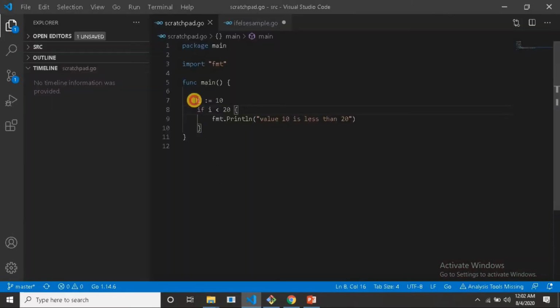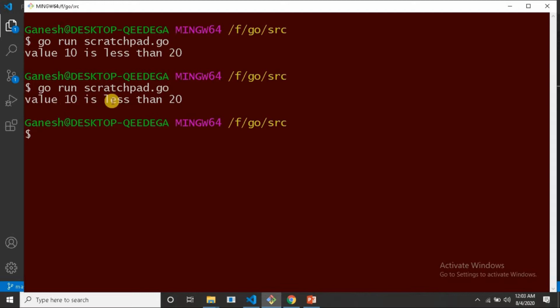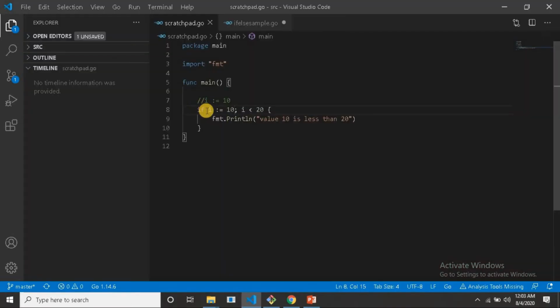So we can rewrite these two statements in one line. We can initialize the variable and add the condition within the if statement, like i := 10 semicolon. In Golang we don't need to add a semicolon anywhere, but if we are initializing a variable and adding the condition in the if statement like this, then we have to add a semicolon here. Now saving this program and let me execute this. Yeah, now also it's printing the value 10 is less than 20. Okay, now this is fine. This is an example for the if statement.